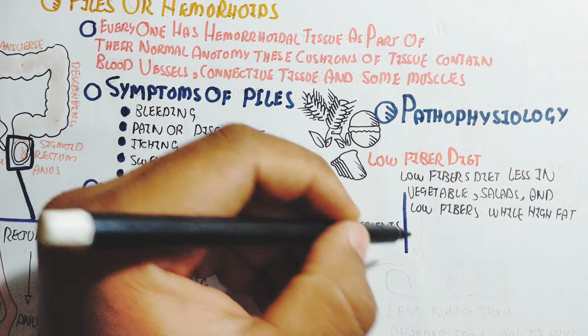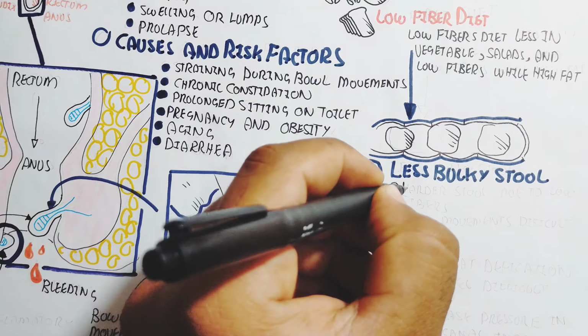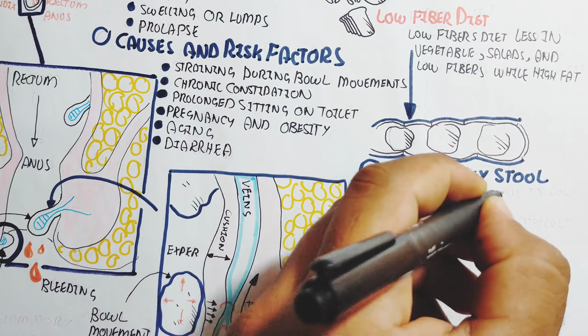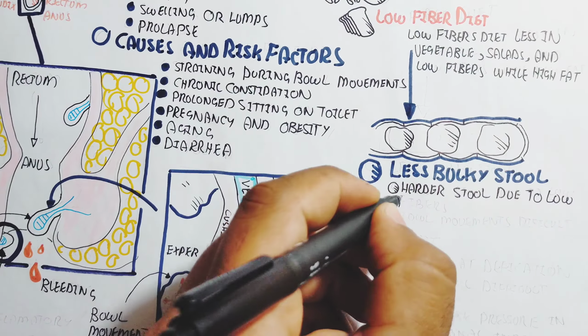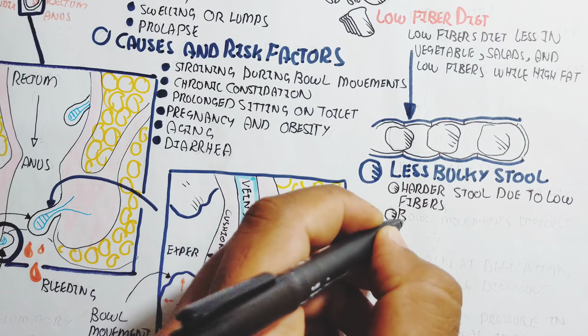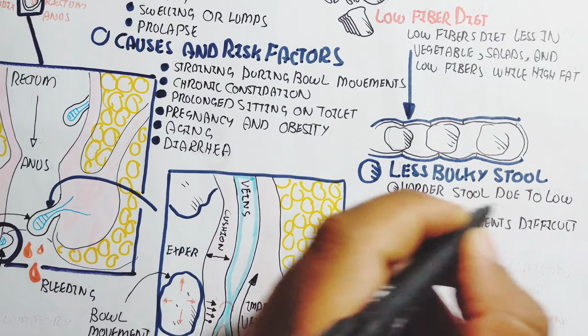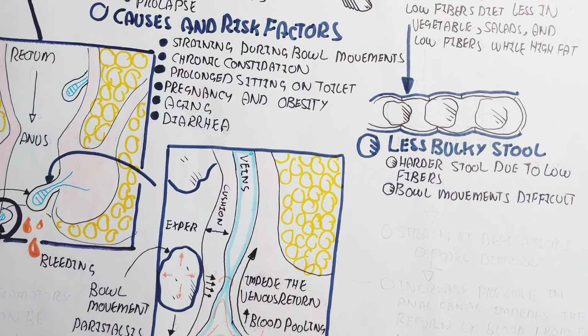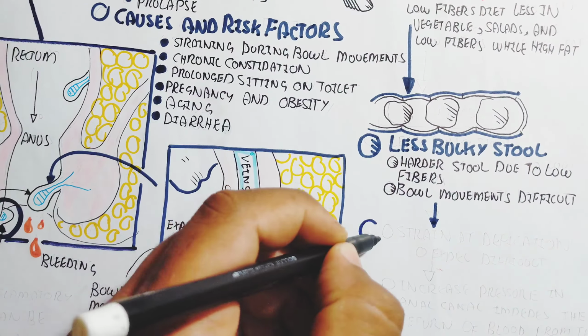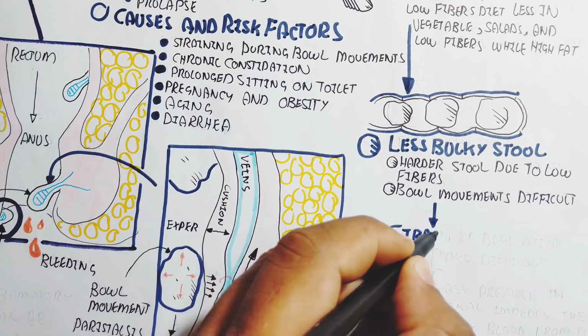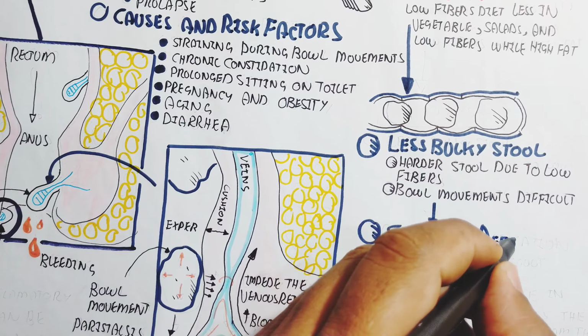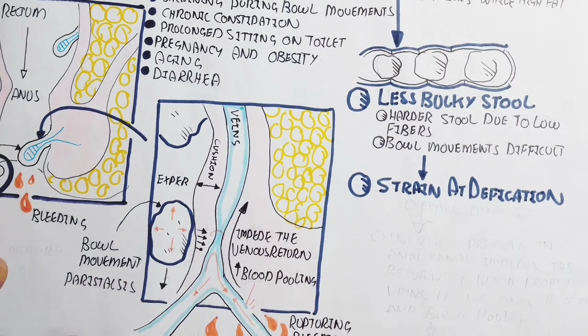The stool gets stuck in the large intestine, and there is less bulky stool due to the low fiber diet. The stool becomes harder and bowel movement difficult, which leads to straining at defecation. This strain creates pressure, and the blood vessels rupture.